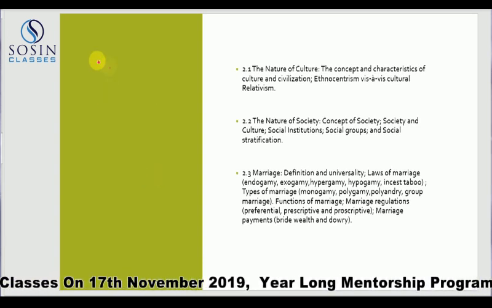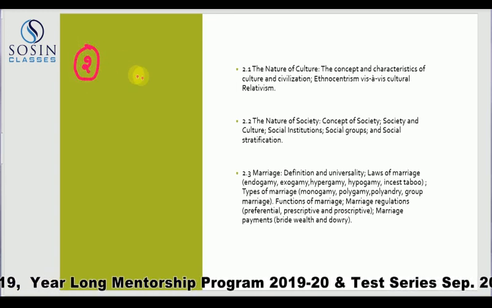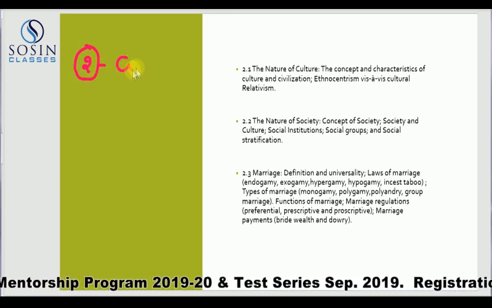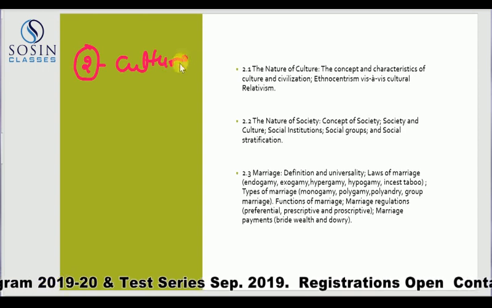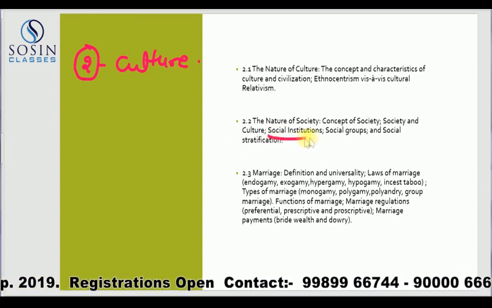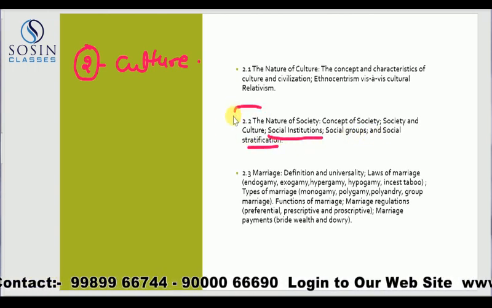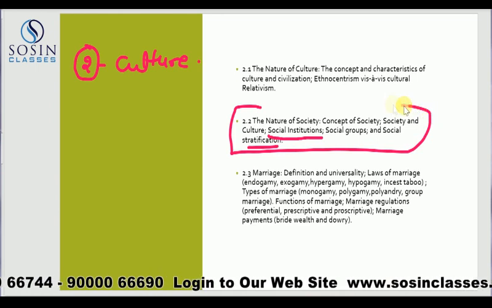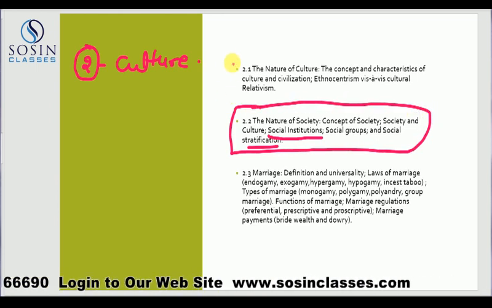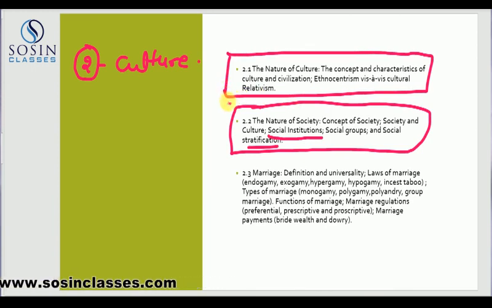Chapter 2 onwards, we see chapter 2 is largely about some of the basic concepts. It tries to explain to us what culture is, and some of the very popular concepts are there, like social stratification, social institutions. So these are highly concept related ones that make it necessary for us to have a very comprehensive understanding of how different thinkers have explained them.